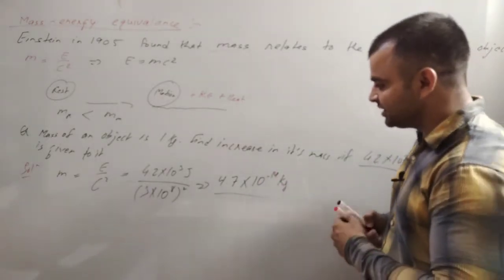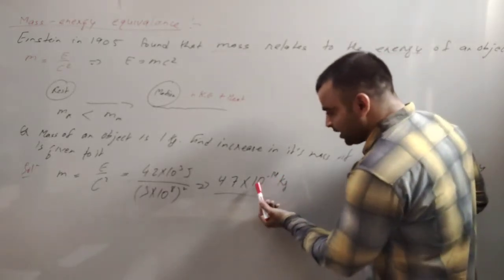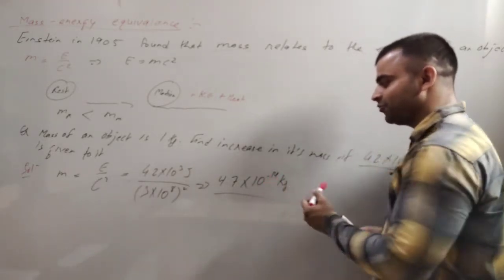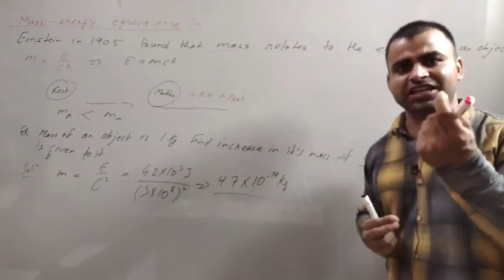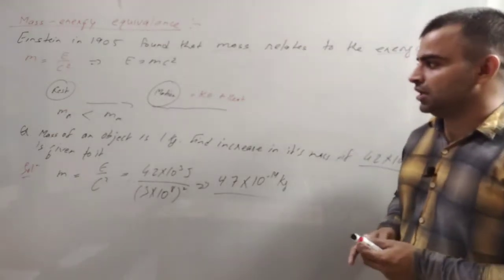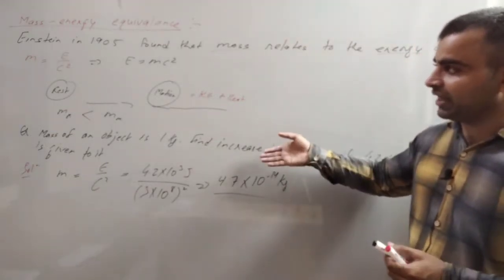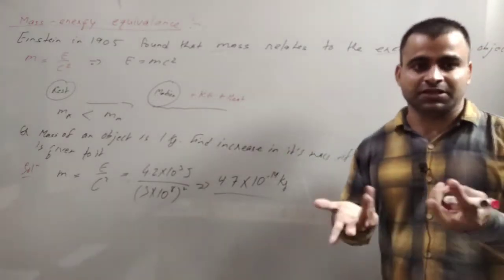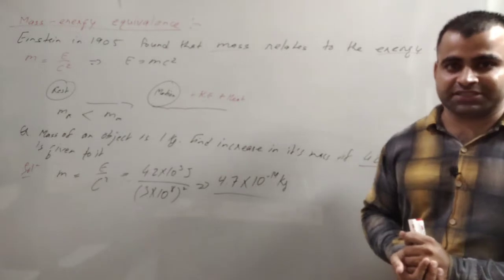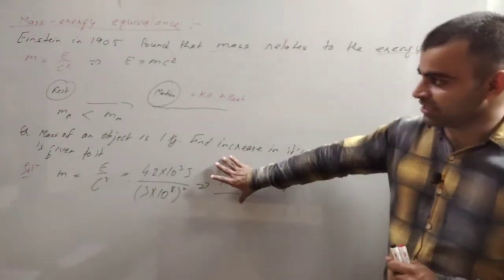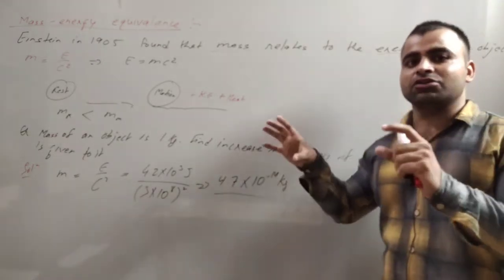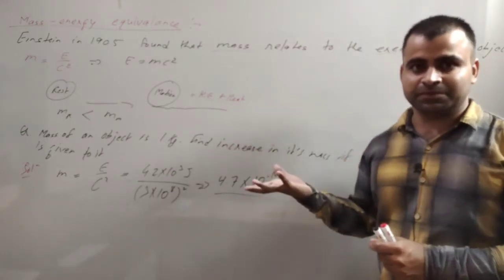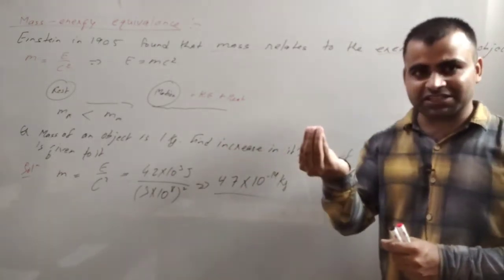Here we can see that the increase in mass is of the order of 10 raised to power minus 14 kilogram. This mass is very small. So the increase in mass with energy is very small, which is difficult to measure. We can calculate it mathematically, but we cannot find it actually, because it is very small.